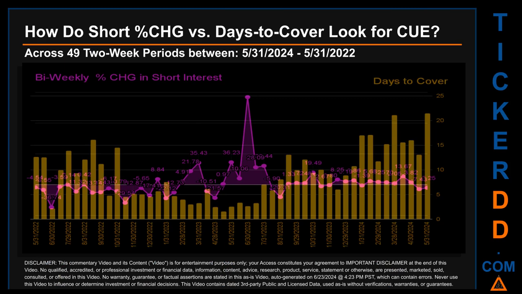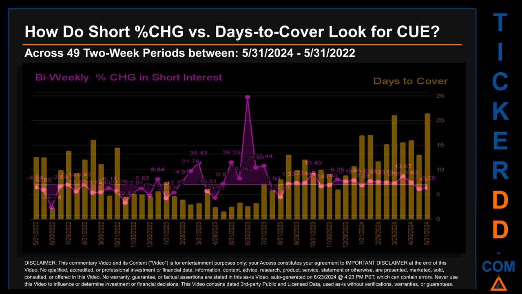Zooming out, I looked across 49 2-week snapshots, from latest found, May 31, 2024 to oldest found, May 31, 2022. In the graph, I overlaid bi-weekly percentage change in short interest against days to cover. Across these 49 2-week snapshots, the average percentage change of short interest was about 2.34%.